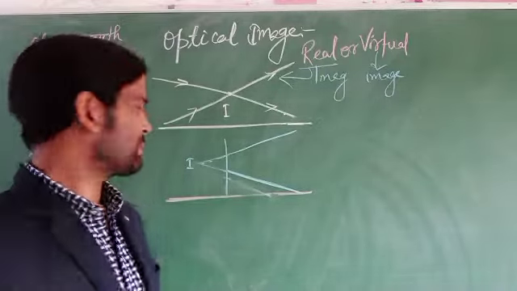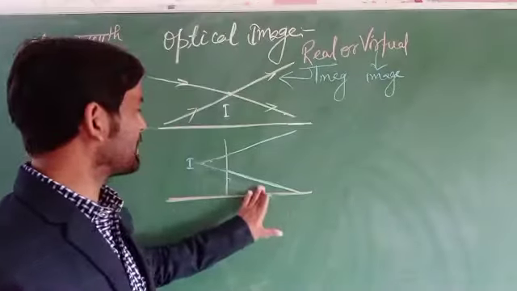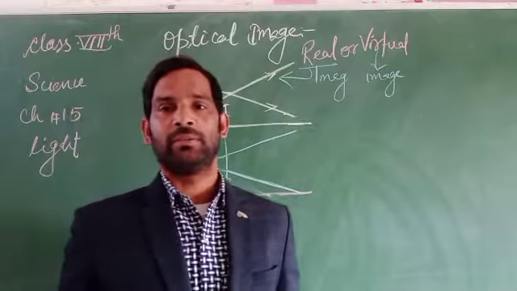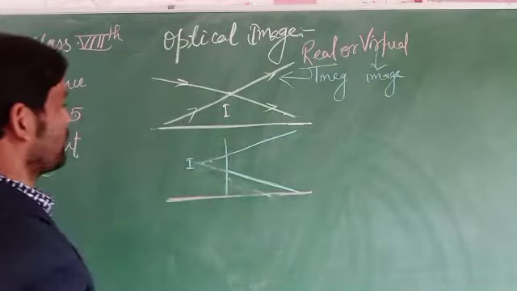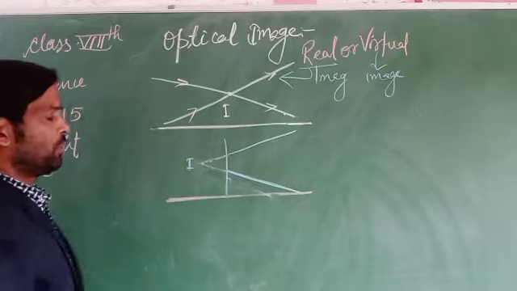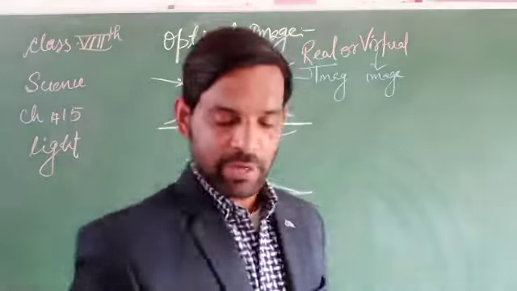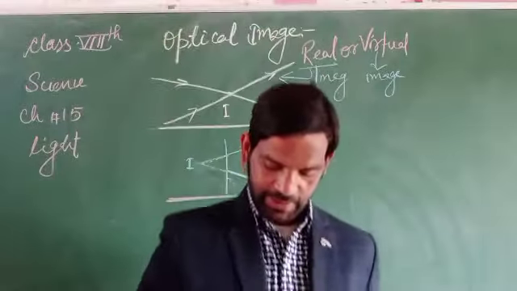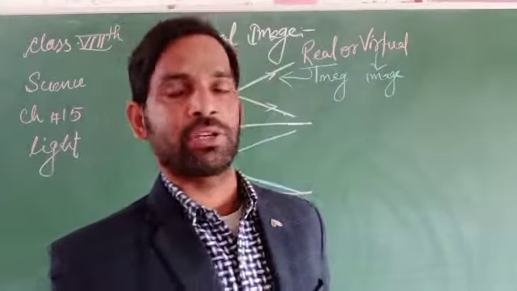So on that basis, it cannot be placed on the screen. So this is the way by which we can represent the optical images.